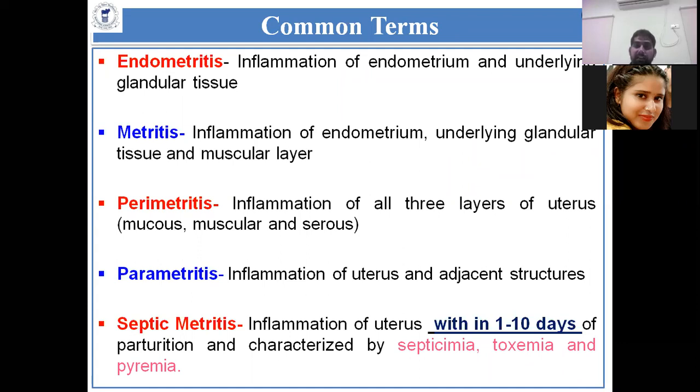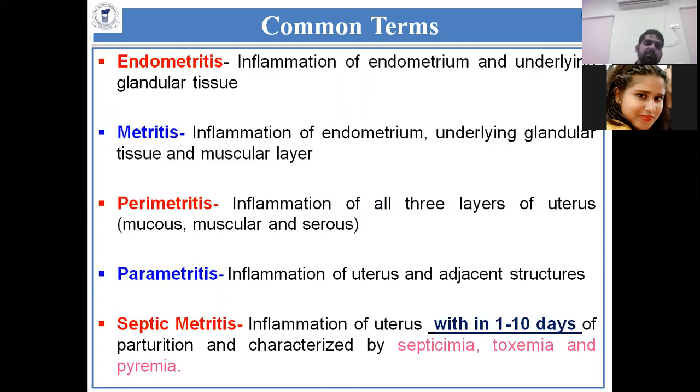Not word for word, but you should differentiate between endometritis, perimetritis, septic metritis, parametritis, and subclinical endometritis versus clinical endometritis and other things. These common terms should be remembered and differentiated from each other. Many times in examinations, you people write very wrong things. If I ask what subclinical endometritis is, many people have written the definition of metritis only. This should not happen.